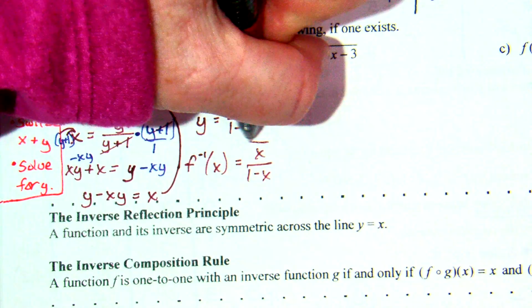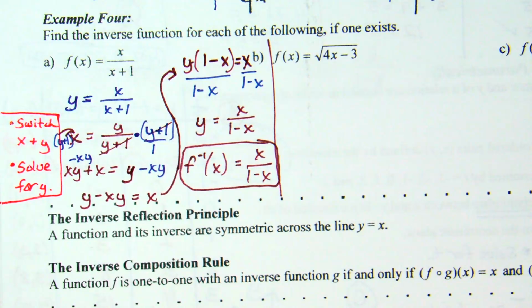So I'm going to call this f inverse of x equals x over 1 minus x. Notice I did not cancel my x's because that denominator is a 1 minus x. So f to the negative 1, which is the inverse, right?